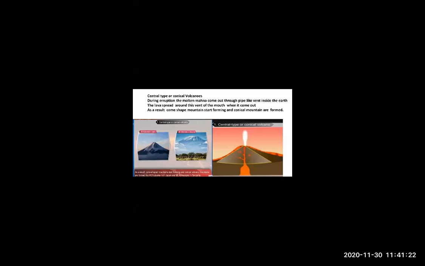During eruptions, when molten magma comes out through a pipe-like vent, it is called a central volcano or conical volcano. The main examples are Mount Fuji and Mount Kilimanjaro.